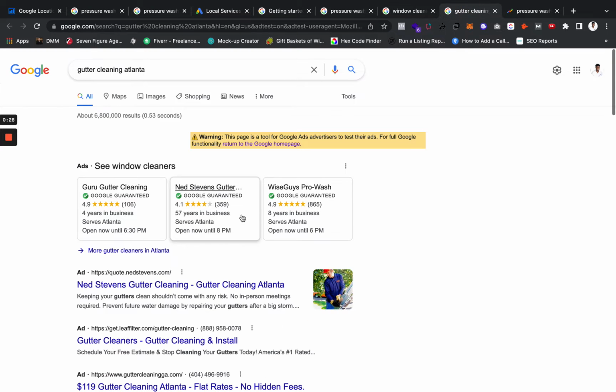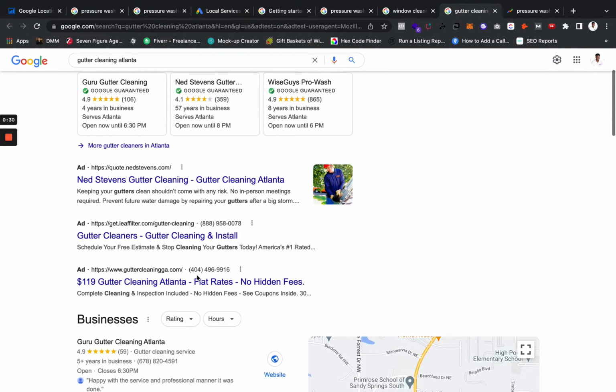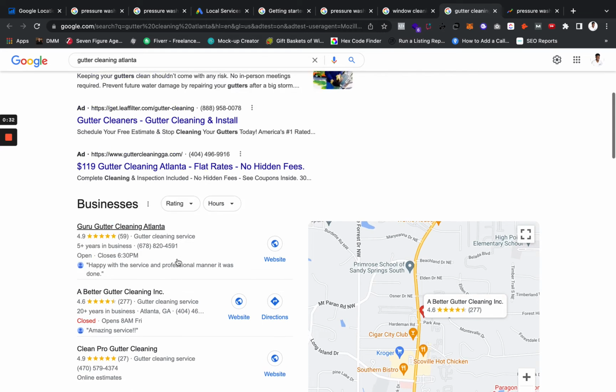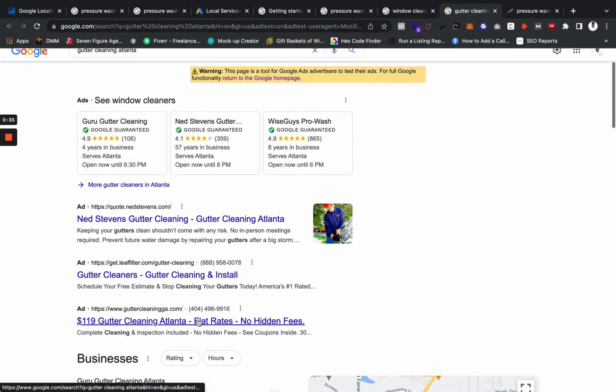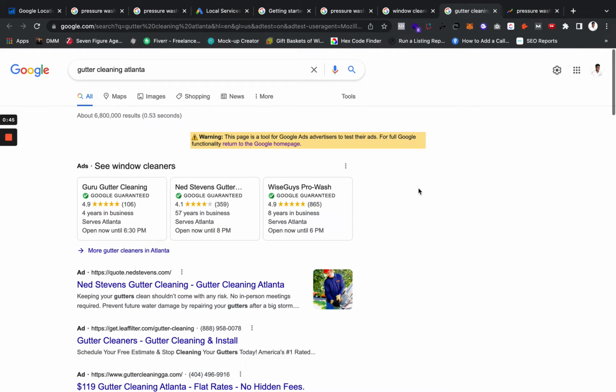And these ads show up consistently above not only the SEO results, like right here in organic, but also above the regular Google Ads, because this is different from Google Ads. There's a difference between Google Ads and Google Local Service Ads. I actually have a video breaking down Google Local Service Ads altogether and how to set it up step by step. So I'll link that video in the description.